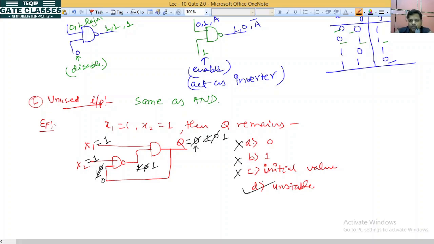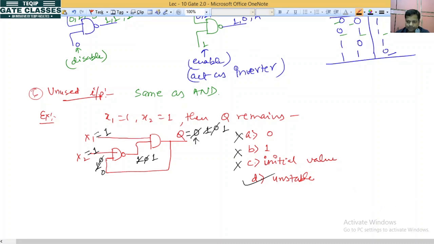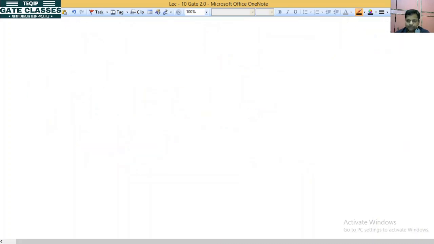So when the output of a circuit changes from 0 to 1 and 1 to 0 continuously, then that stage is called as unstable stage. Okay na? So go for the next. Our next gate is NOR gate.